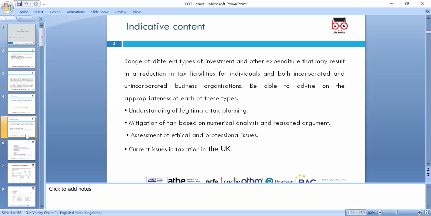A range of different investments and other expenditure that may result in the reduction of the tax liability for individuals and both incorporated and unincorporated businesses, like individuals and or companies, sole traders, partnerships and companies, and be able to advise on and appropriate each of these types. Understanding legitimate tax planning, mitigation of tax based on numerical analysis and reasoned argument, and we look around the ethics and the professional and current issues in taxation in the UK.